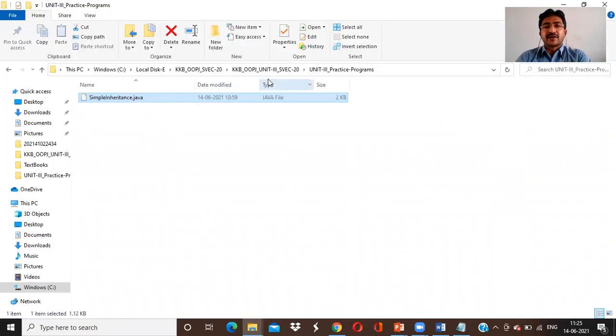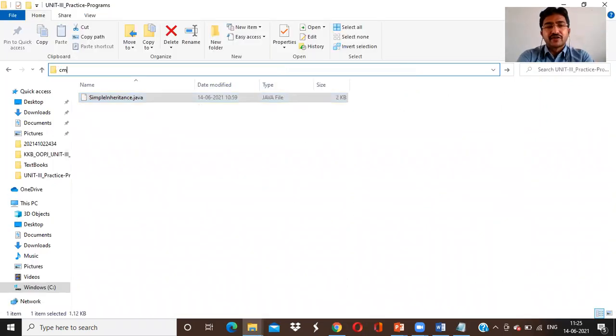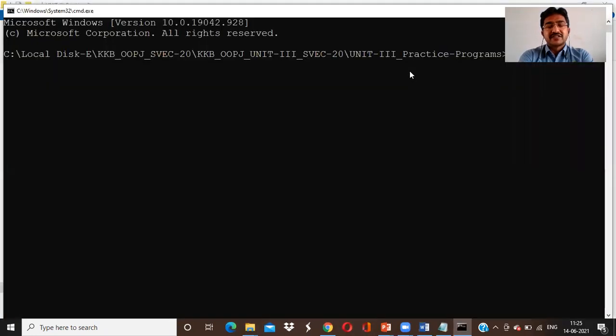Now I am compiling the program. I'm just going to the command prompt. I'm going to the CMD command prompt here and I press enter. This is the command prompt. So what is the file name? SimpleInheritance.java.